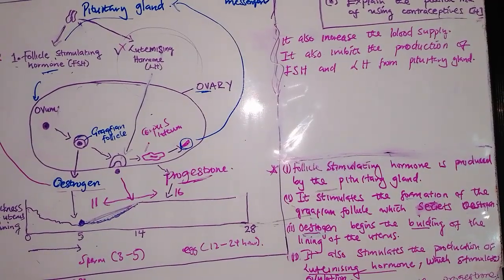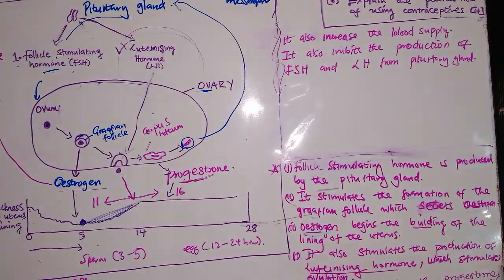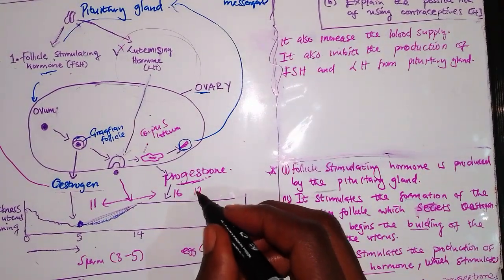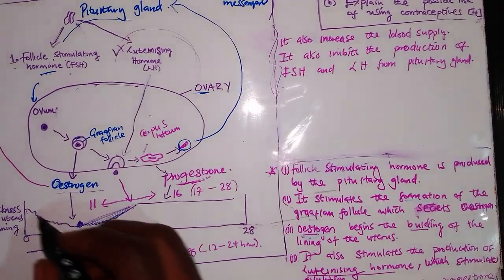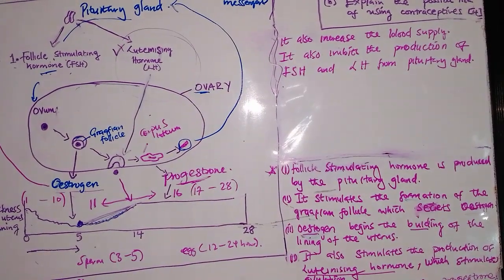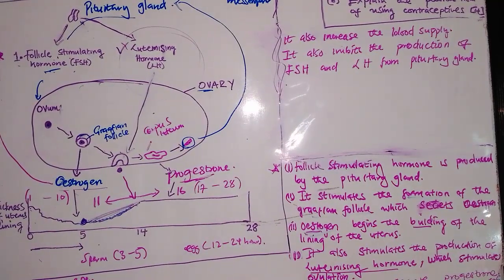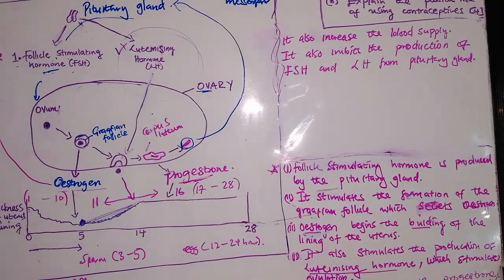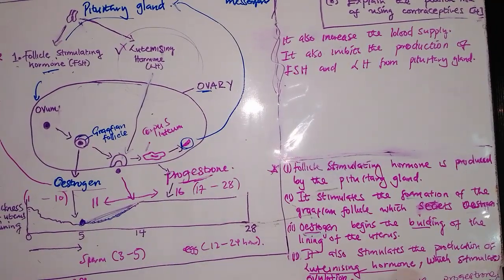Then the periods which are known as infertile, or those that they call safe periods, are from day 17 to 28 and also day 1 to 10. So these days are what are known as safe days. Why? For 17 to 28, the reason is that ovulation has already ended on day 14, and the next cycle begins after 28.